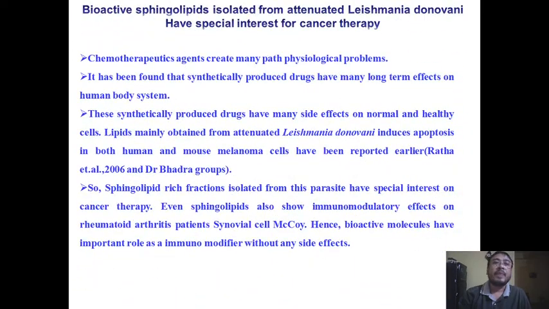Now, bioactive sphingolipids isolated from the attenuated Leishmania pneumoniae are of special interest for cancer therapy. Some chemotherapeutic agents create many pathophysiological problems, but bioactive compounds reduce these problems if we apply them in treatment instead of chemotherapy. So, sphingolipids isolated from the parasites are of special interest for cancer therapy. These sphingolipids were isolated from Leishmania pneumoniae and induce apoptosis in human cells and also in some mouse melanoma cells.